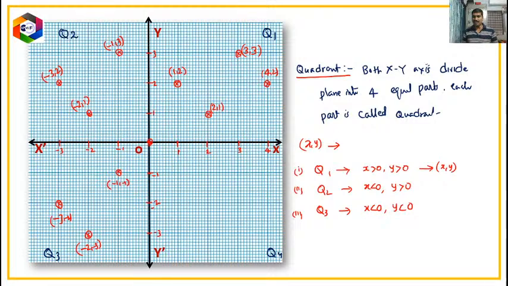x is less than 0 and y is also less than 0. Now let us observe this point, children. Here if you want to know about the location of this point, along the x direction 2 units, along the y direction -1 unit.